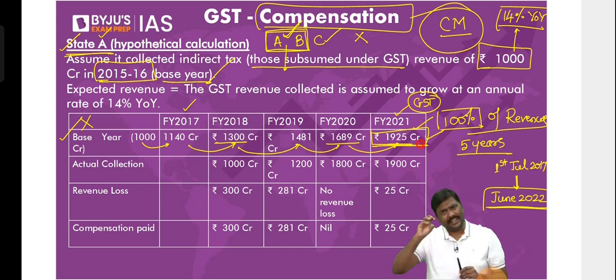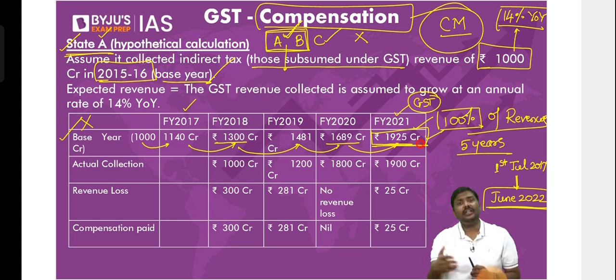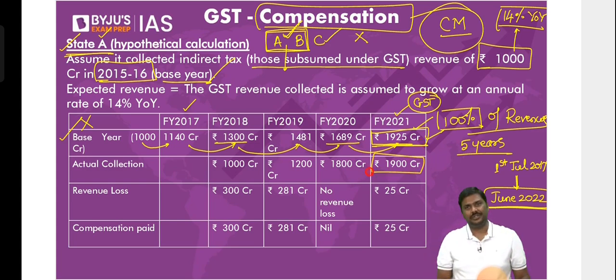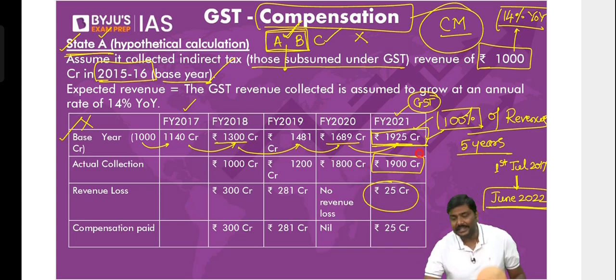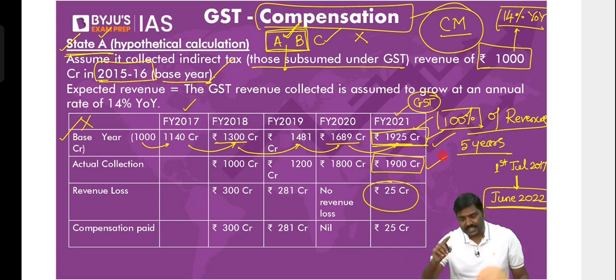But any guarantee you're going to collect exactly 1925 crores? There is no guarantee. What if you ended up collecting only 1900 crores? Then the revenue shortfall will be 25 crores. Expected revenue is 1925, actual revenue under GST is 1900 crore. Now the revenue shortfall is 25 crore.